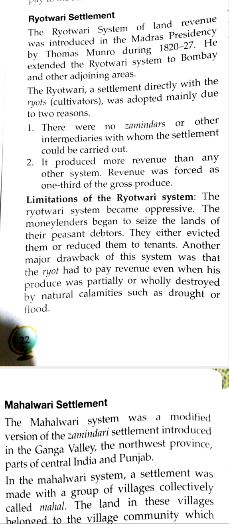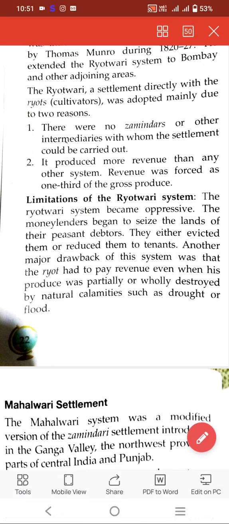That revenue was fixed according to the fertility of the soil. If the land is more fertile, the peasants have to give more revenue, and if the farmer has less fertile land, then less revenue will be paid. So this was a good thing about this settlement, that revenue was fixed according to the fertility of the soil.